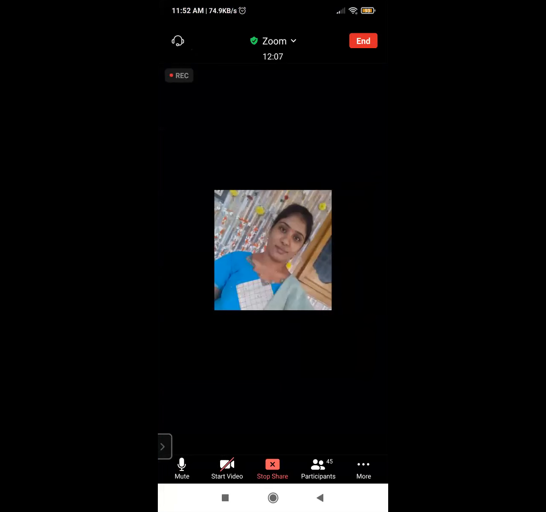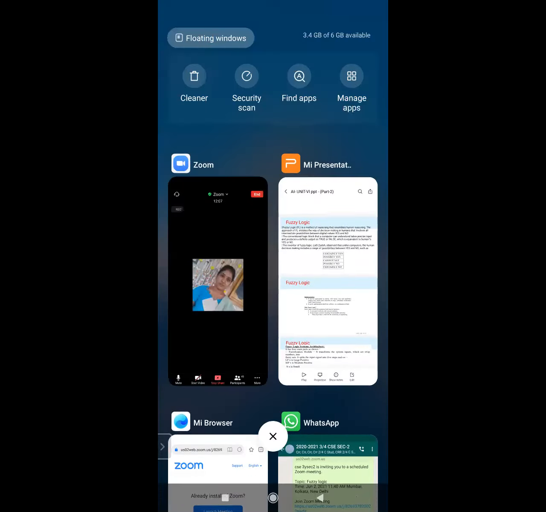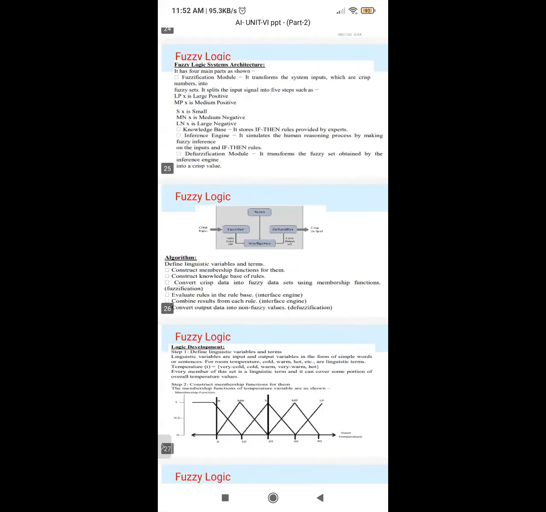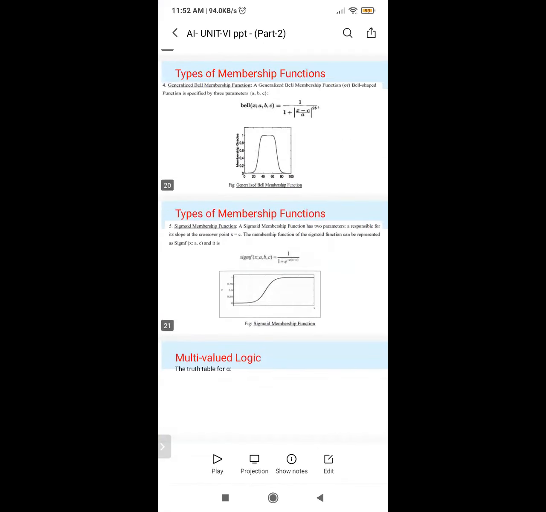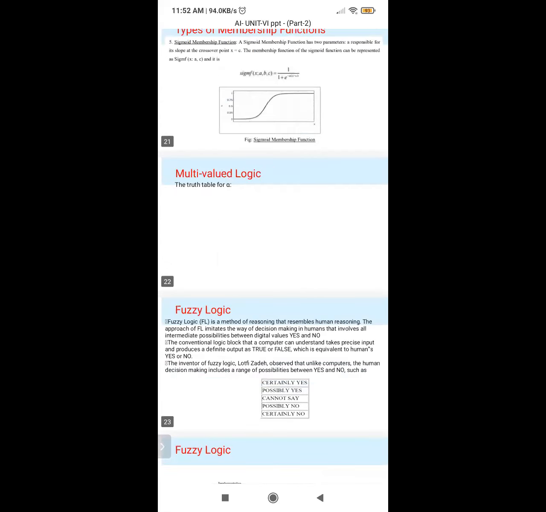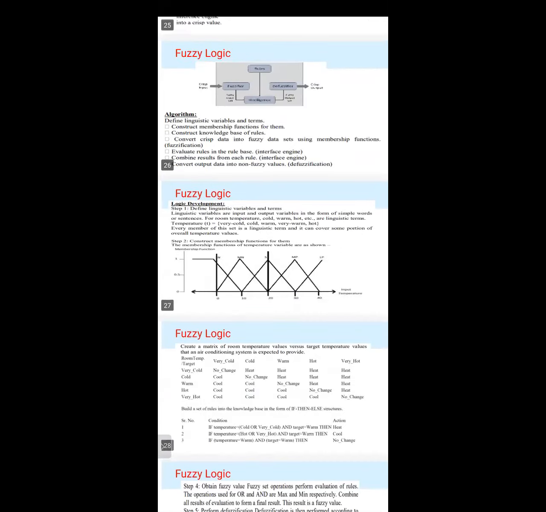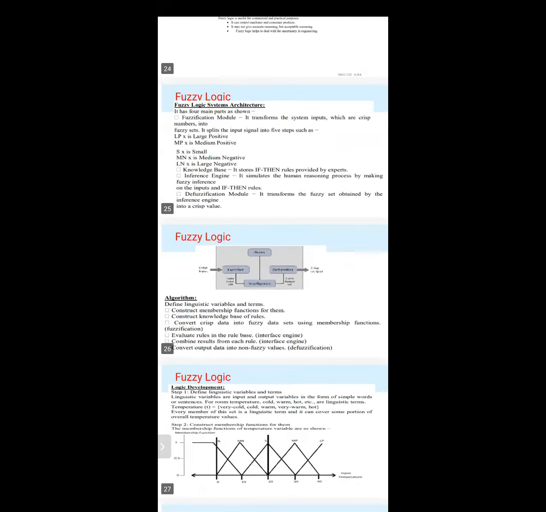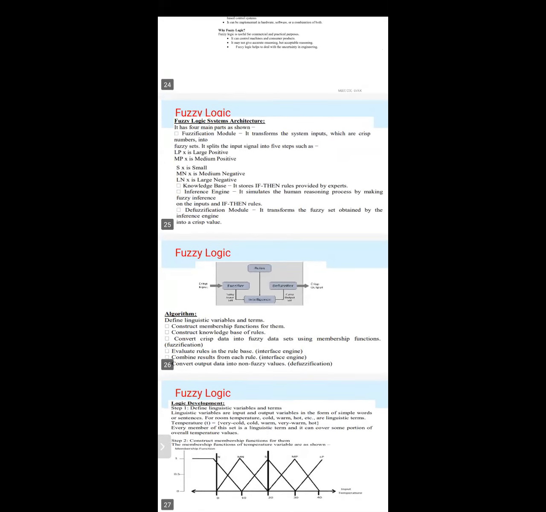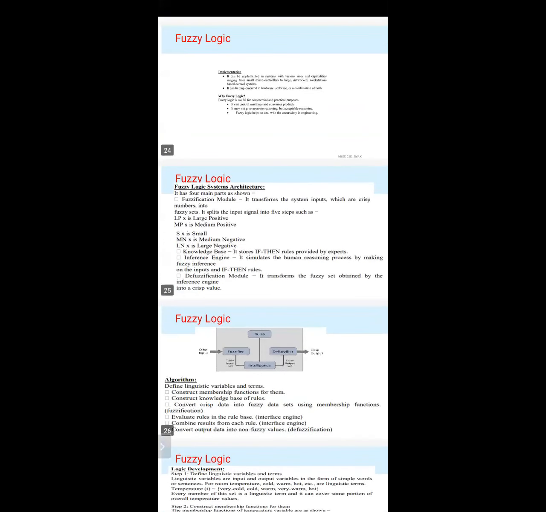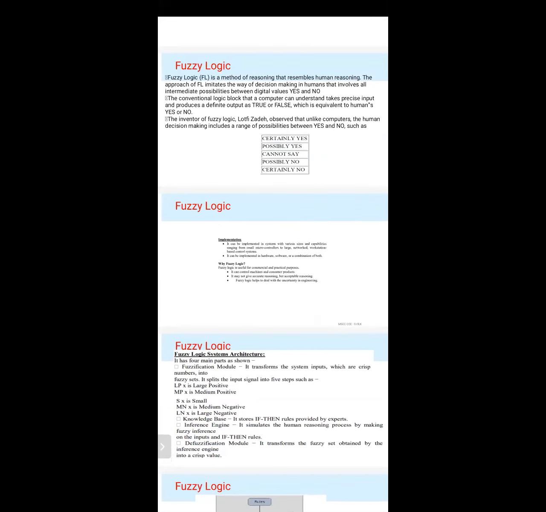In the previous class, we discussed types of membership functions. In today's class, we will discuss fuzzy logic. Okay, so coming to fuzzy logic.